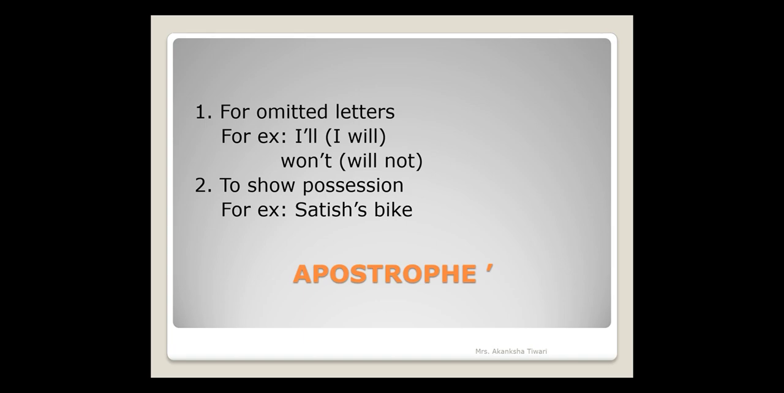Next punctuation mark is apostrophe. We use apostrophe for omitted letters which we don't want to write, but we can show in writing. We can show with the help of short form. For example, instead of writing I will, we can write I'll, and after I, apostrophe will come. So short form. To show possession, sometimes in order to show that something is in possession of someone else, we also make use of apostrophe. For example, Satish's bike. So it is clear whose bike it is? Satish's bike it is.